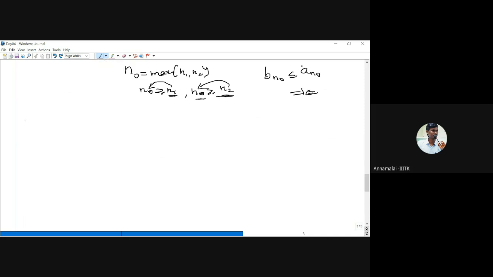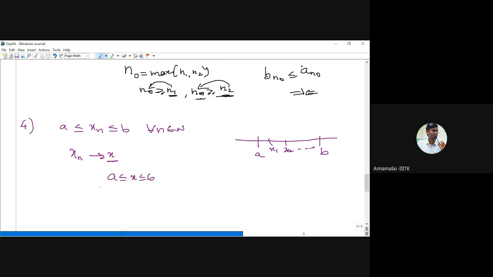So the fourth one. Suppose we have a sequence that is itself bounded by some numbers, that is, a is less than or equal to xn less than or equal to b for all n in N. That means we have two fixed numbers a and b, and all the terms of the sequence lie here. So all of x1, x2, x3, everything lies between a and b. And suppose xn converges to some point x, then that limit point x also lies between a and b. So clear, right?